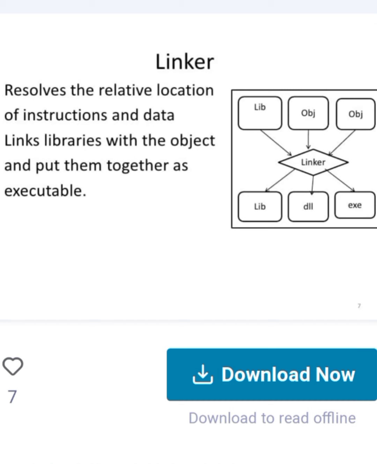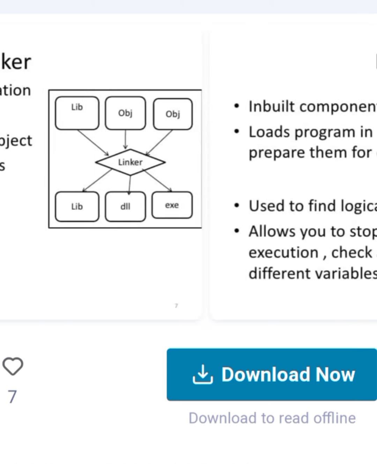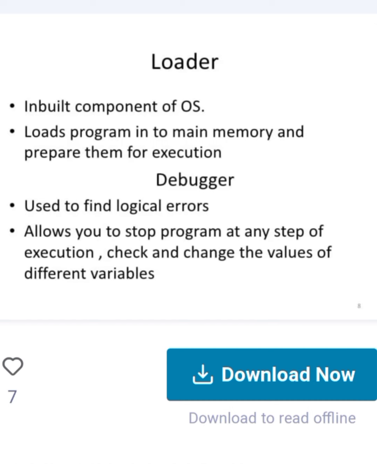Linker resolves the relative locations of instructions and data. It links libraries with the object code and puts them together as an executable. Linker gives output to the loader. Loader means an inbuilt component of the OS. It loads the program into main memory and prepares it for execution.